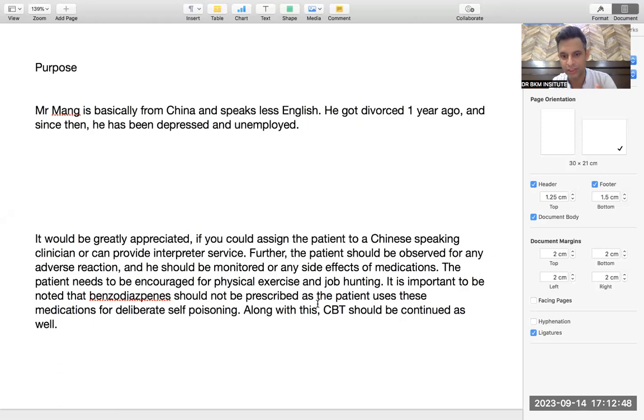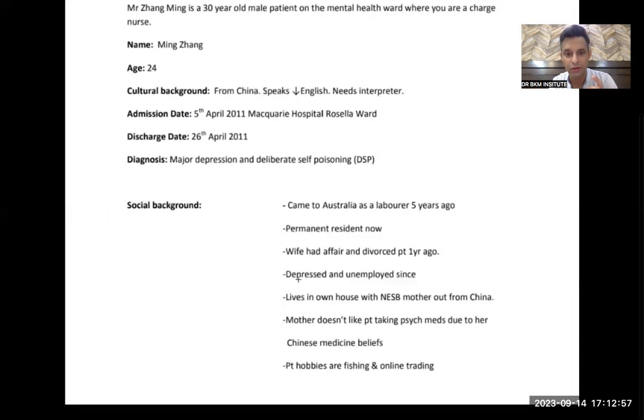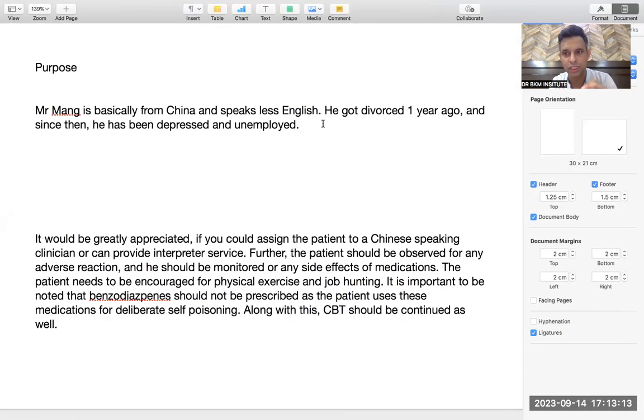Otherwise, if one point says that his mother should be educated as well, if any point like that was given in the purpose, in the last one, if the purpose mentioned anything about the mother being educated regarding the importance of psychic medications, if any point like this would have been given here, then this social history would have included mother.